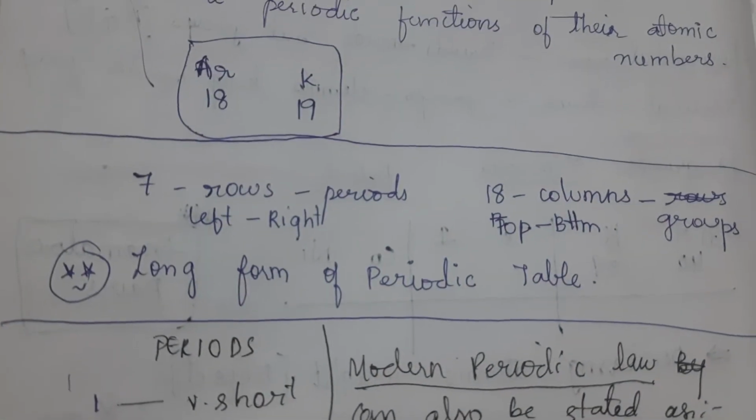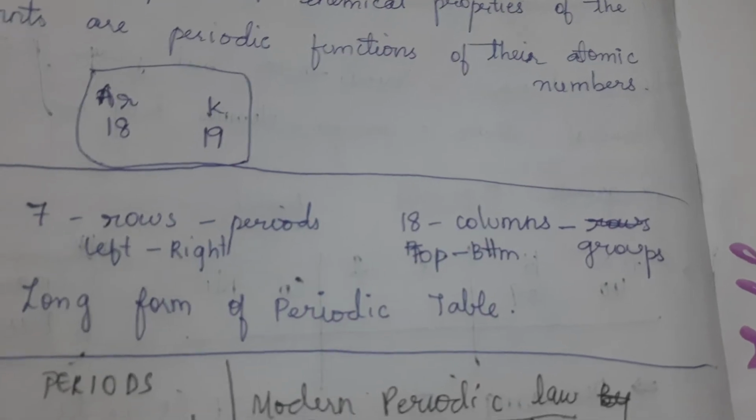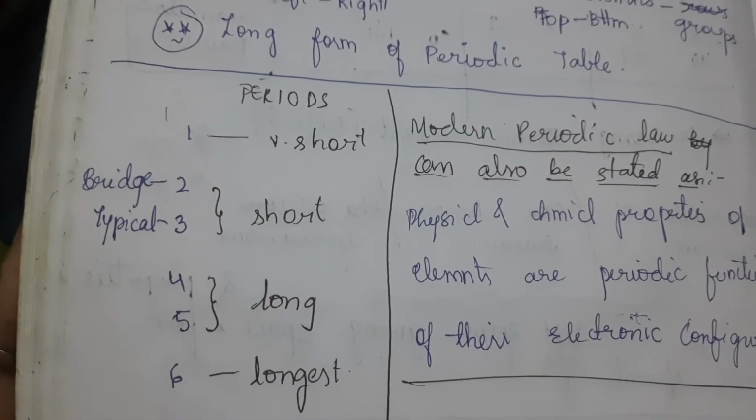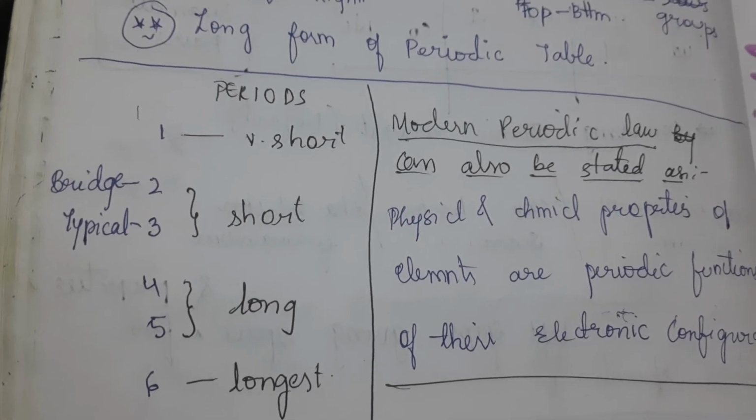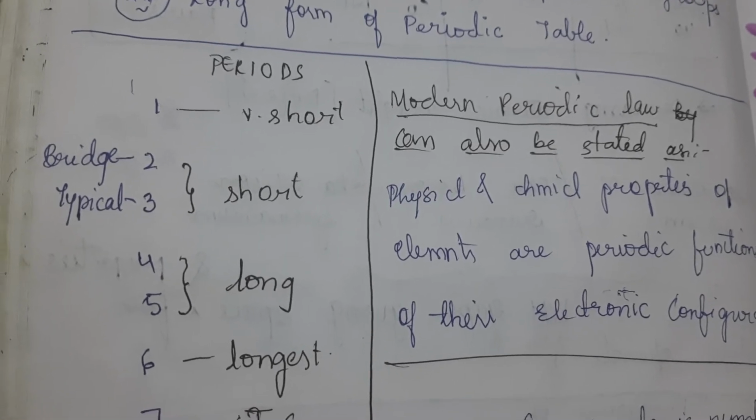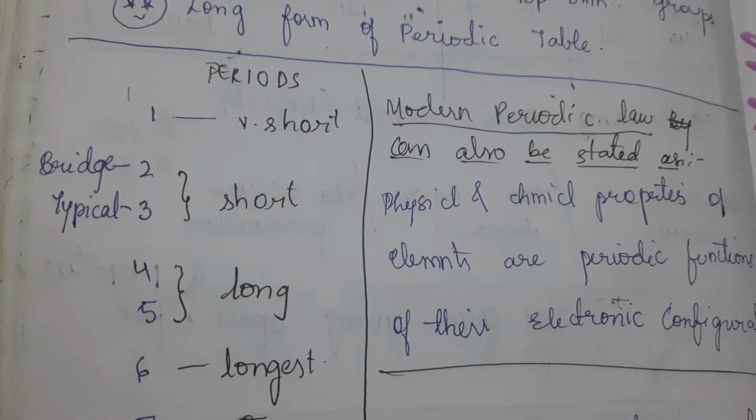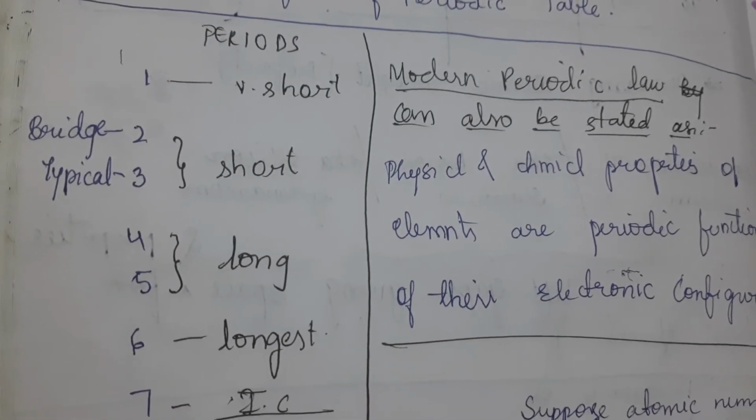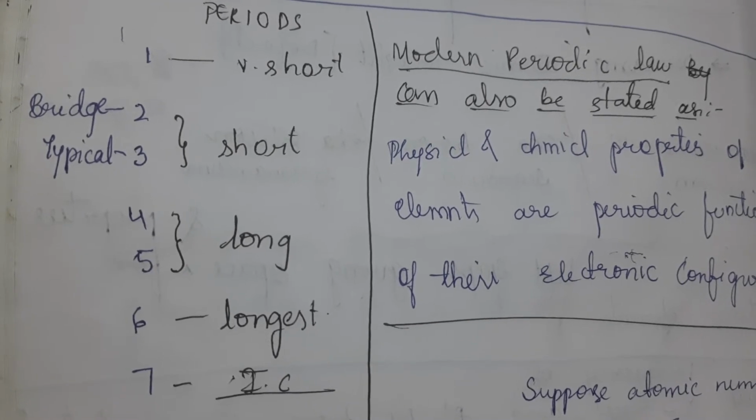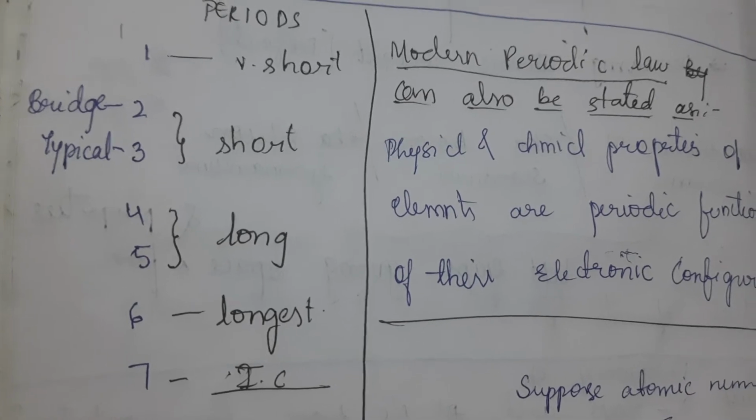So we know 7 rows are there, that are periods, left to right, and 18 columns from top to bottom known as groups. Now remember this in periods: the first period is very short, and the second and third periods are short. Second period elements are known as bridge elements, and third period elements are known as typical elements. The fourth and fifth periods are long. Sixth period elements are the longest.